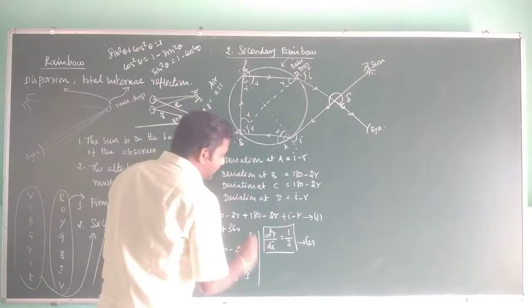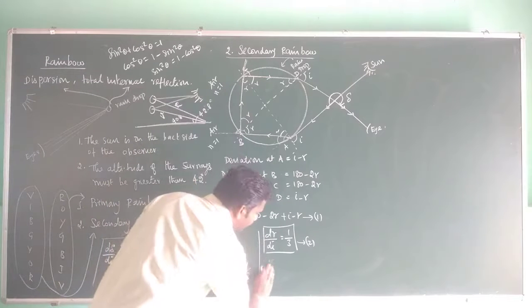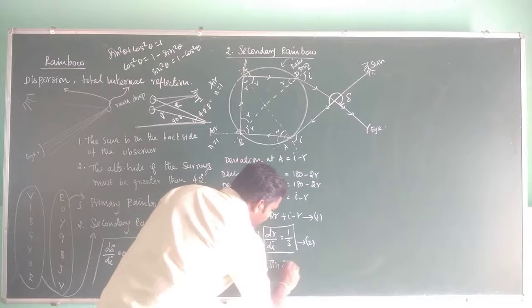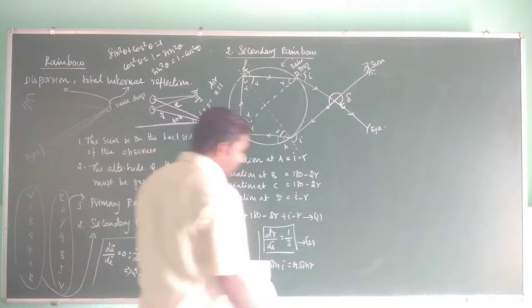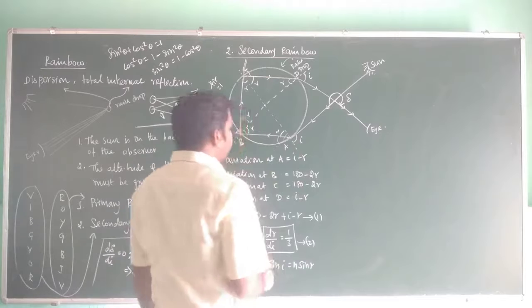Apply Snell's law, you will get sin I equal to n sin r. Sin I equal to n sin r. This we have obtained already.